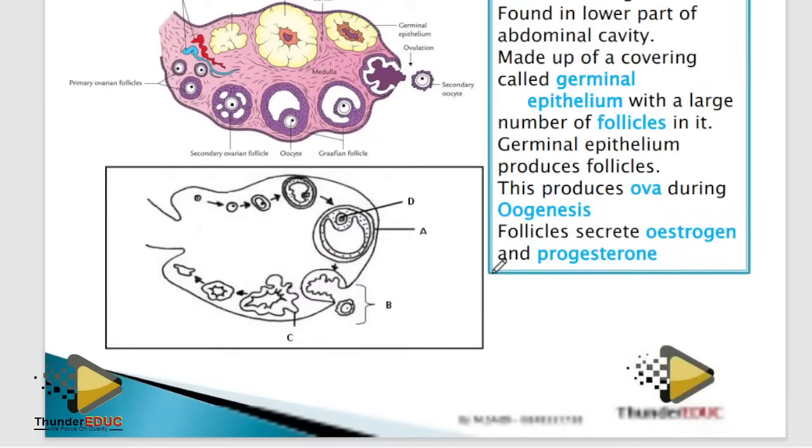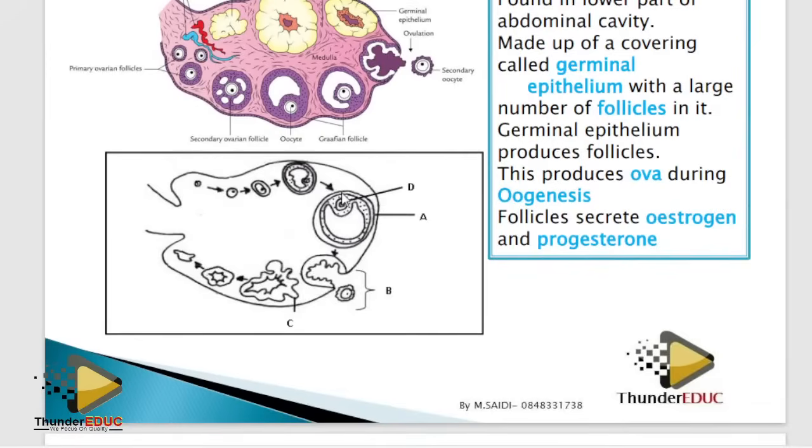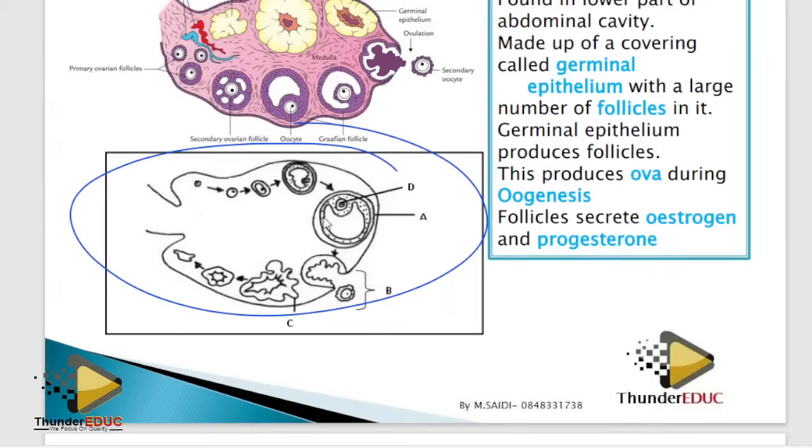This is the ovary. What do you expect, if they bring it, what questions are they going to ask you? Obviously, they're going to ask you, what is this? It is the ovary. But don't just call it ovary, call it Graafian follicle. This is immature Graafian follicle, while this is mature Graafian follicle. Why is it called mature Graafian follicle? Check. The ovum is there, it's big enough, and it's just next to ovulation.